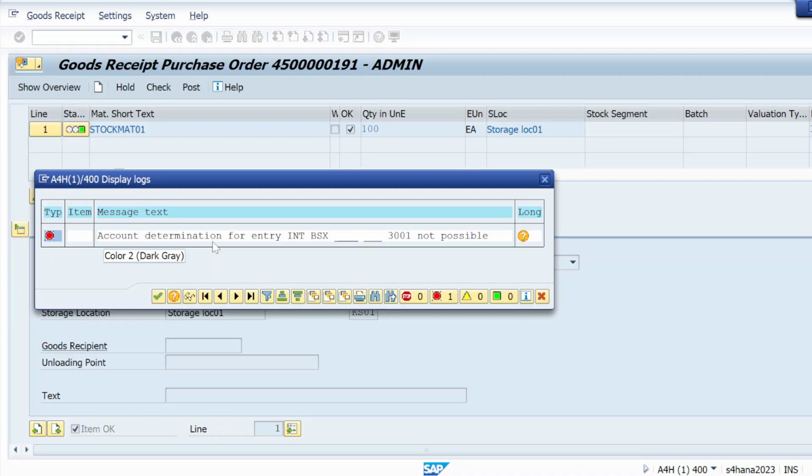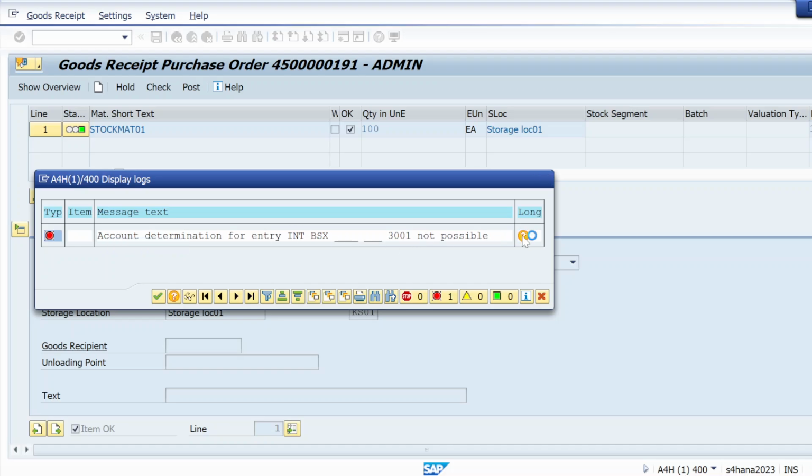I'm getting this new error. So this lecture also you can say is about how to resolve tickets. So this is another error. How are we going to resolve that error? This is an account determination error. First we resolved the posting period error. Now this error is an account determination error.